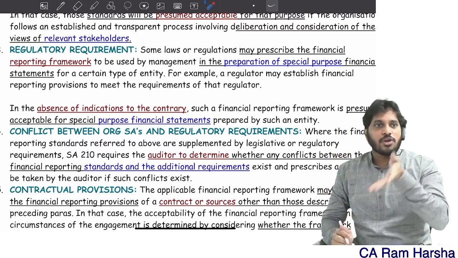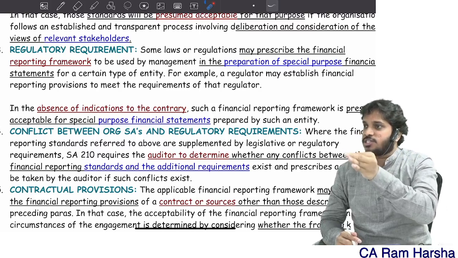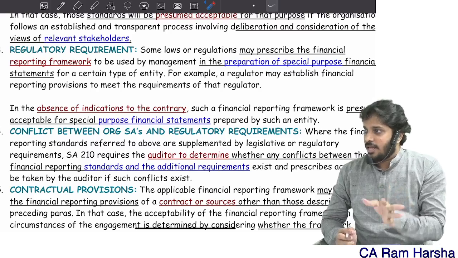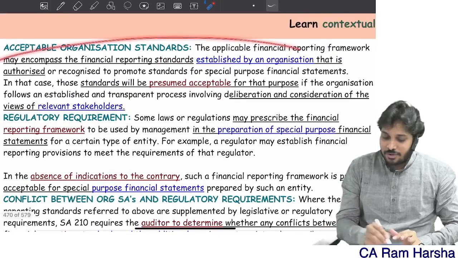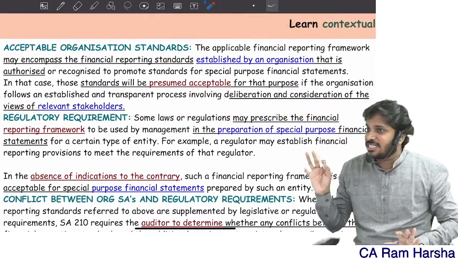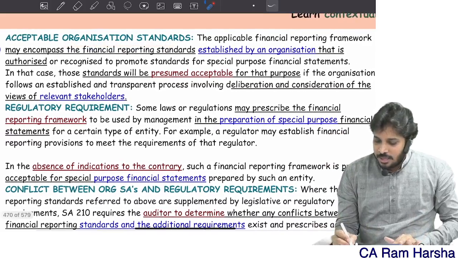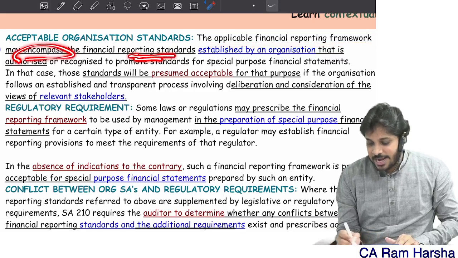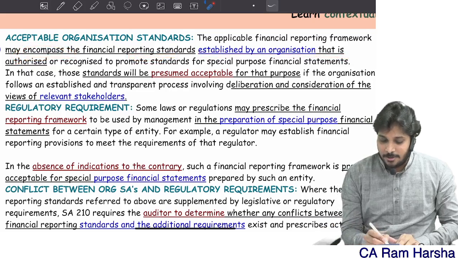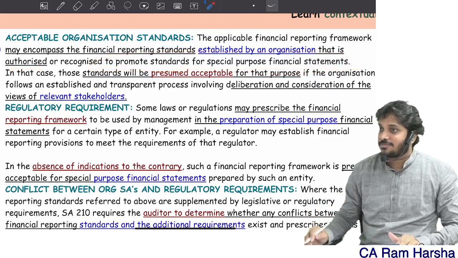So for NGOs, there is a financial reporting framework for NGOs that are receiving donations from the government of India. They published a framework. So that framework is called what? Organizational standards. Organizational standards means the framework may cover some standards established by an organization that is authorized to promote standards for a special purpose.